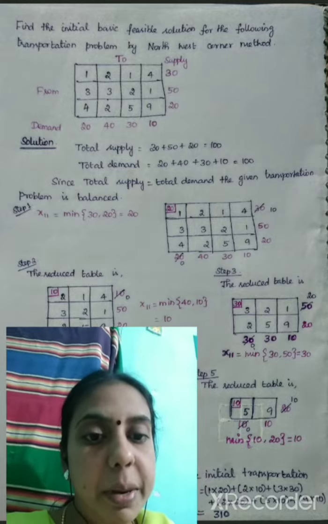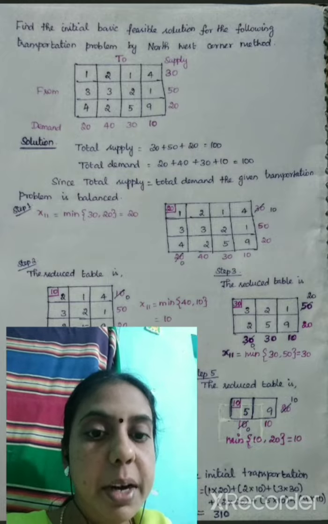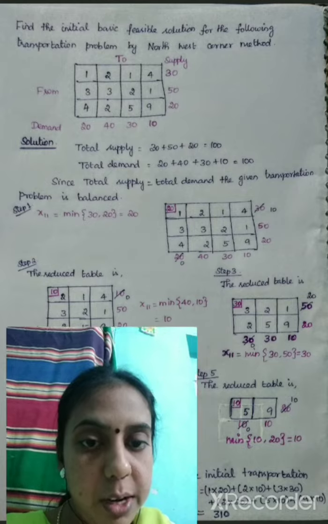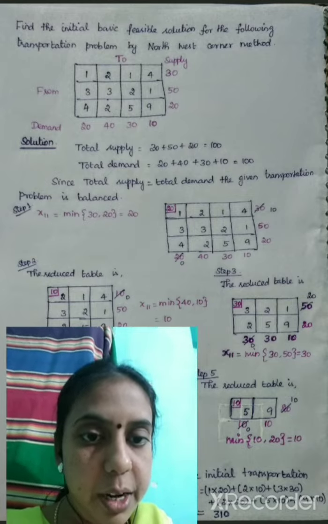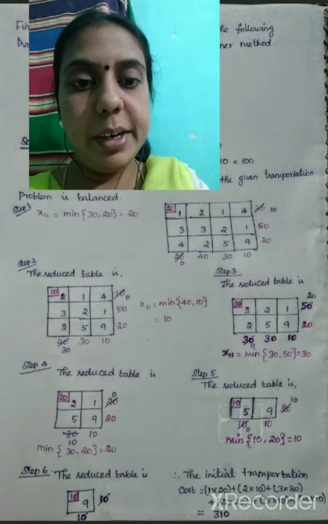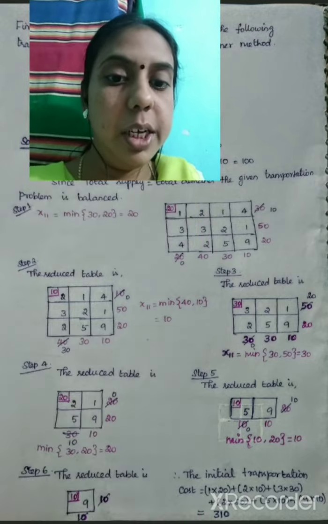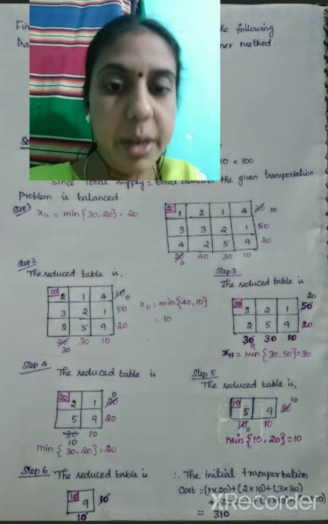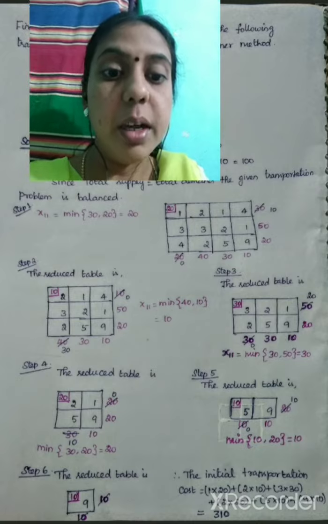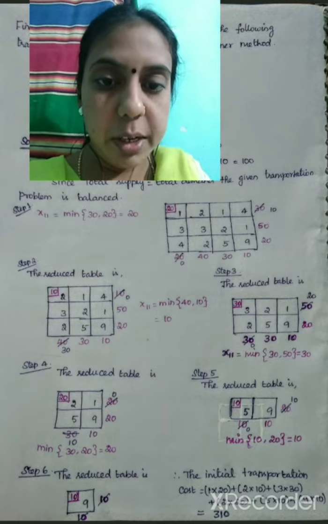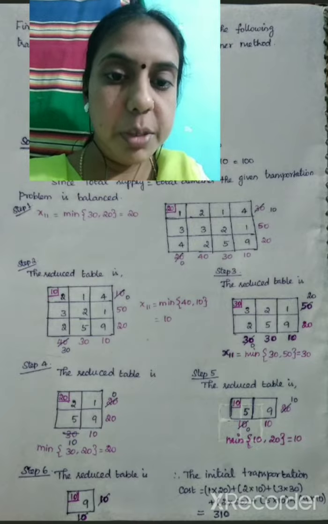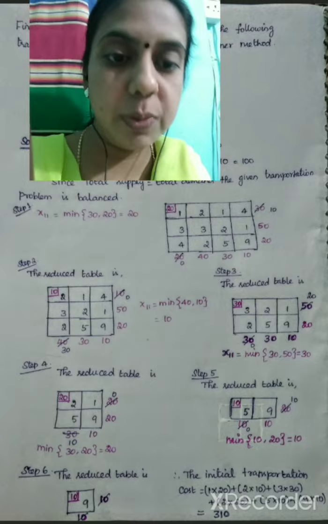Considering the supply and demand, the minimum value is 20, so we allocate 20 to the upper left-hand corner and eliminate the column. The reduced matrix now has 3 rows and 3 columns. Again we consider the demand and supply; the minimum value is the supply 10, so we allocate it and eliminate the first row in step 3. Now we have only 2 rows with 3 columns.